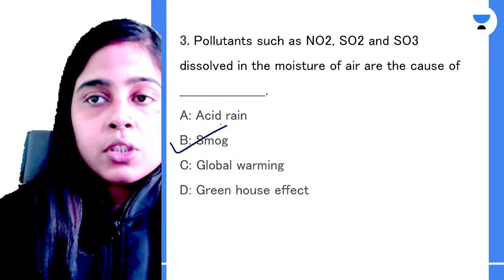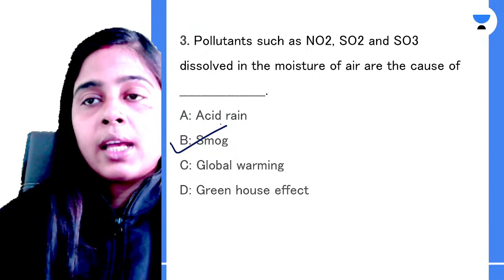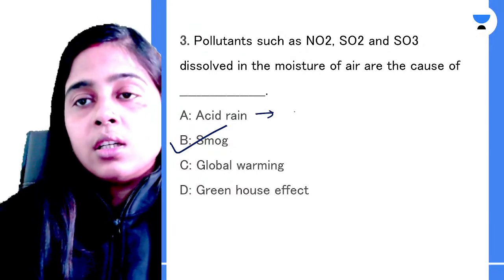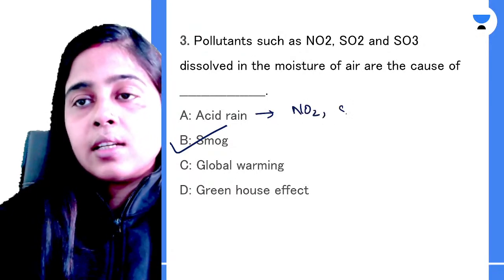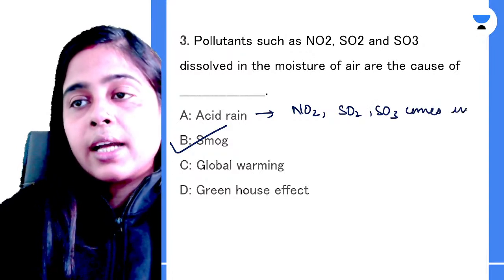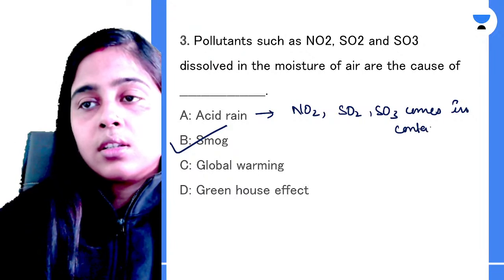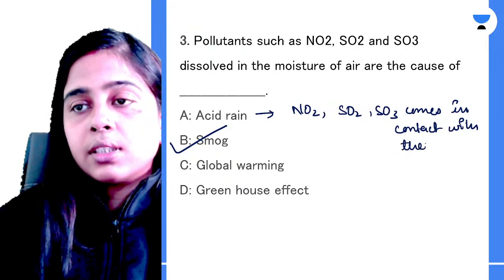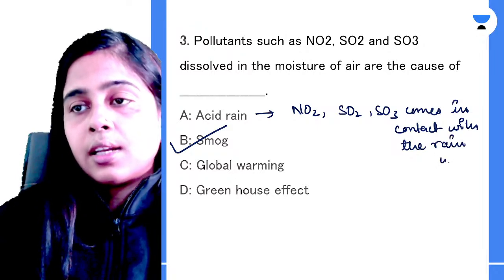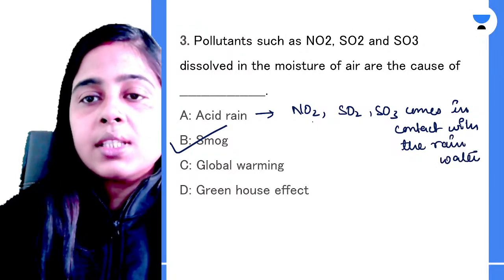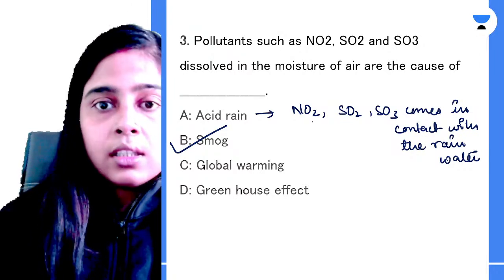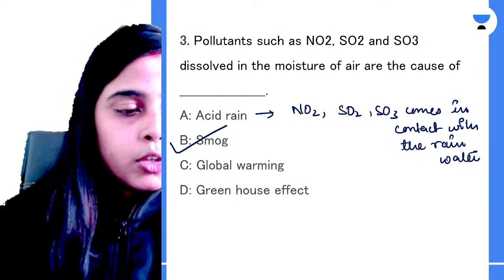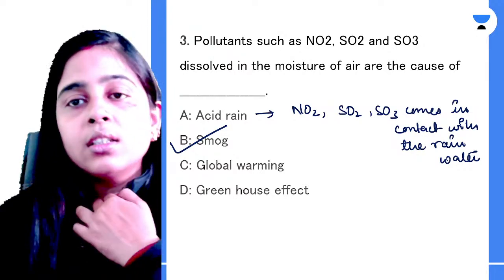Moisture of air में जो dissolve होके it will form smog. And acid rain is formed when nitrogen dioxide, sulfur dioxide, sulfur trioxide come in contact with the rainwater. When they come in contact with the rainwater, they will form this acid rain. Clear, everyone? So I hope it is clear to everyone and no doubt is there.